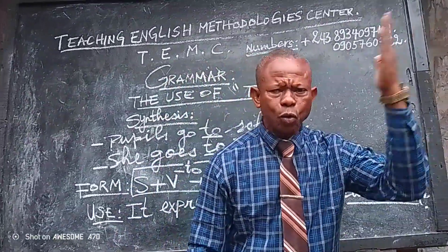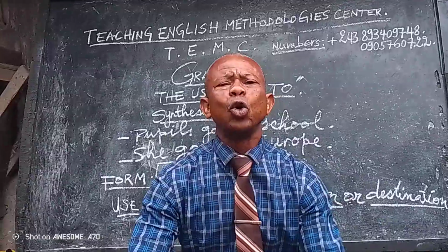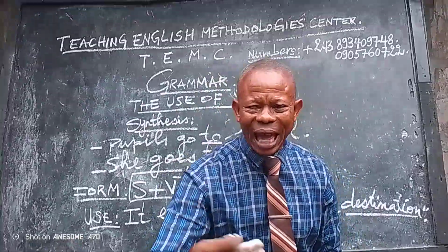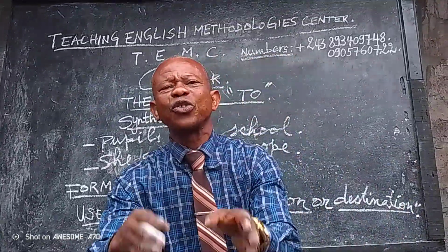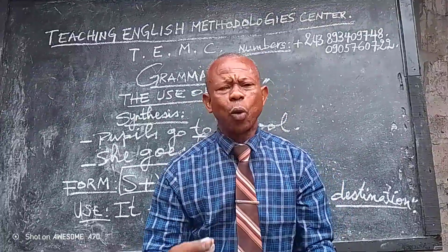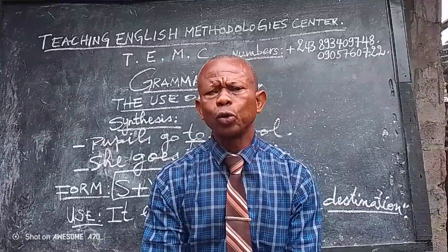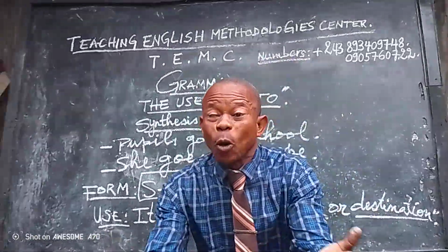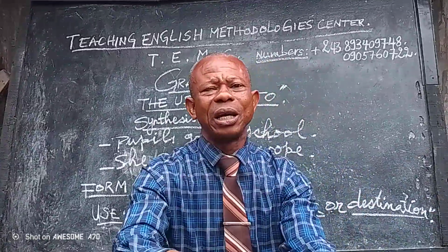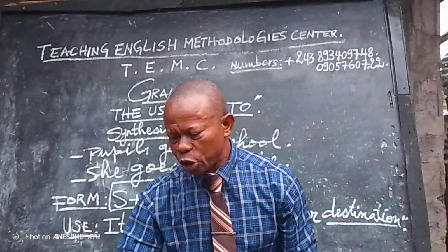Individually and orally. Now you ask the question, where does Ilundu go? Let them give the answer. Ilundu goes to church. You repeat the question in another way. You say, does Ilundu go to school? Clever pupils will say no. And now you repeat the same question by saying, where does Ilundu go? They have to say, Ilundu goes to church.